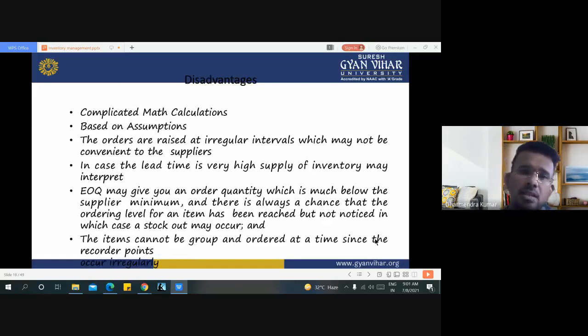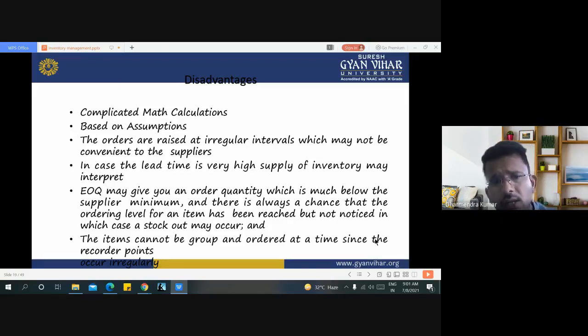These are the various disadvantages. Complicated math calculation, because the calculation is done according to a mathematical formula based on assumptions. The orders are raised at irregular intervals, which may not be convenient to the suppliers. In case the lead time is very high, supply of inventory may be interrupted.